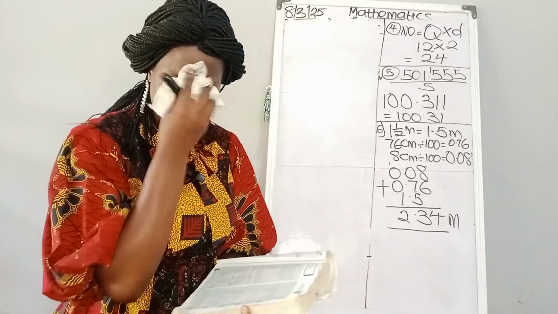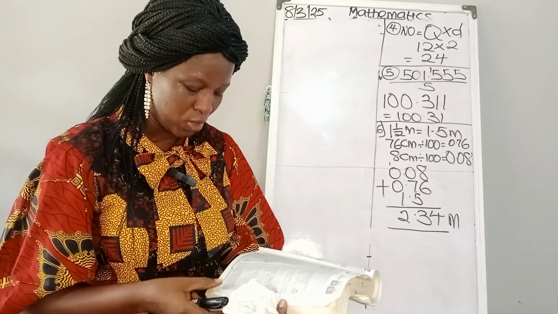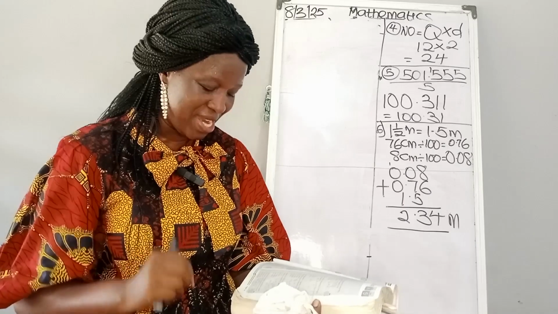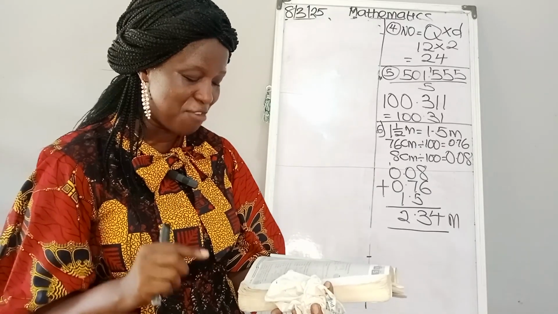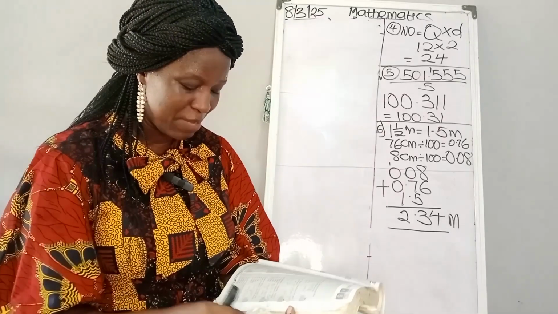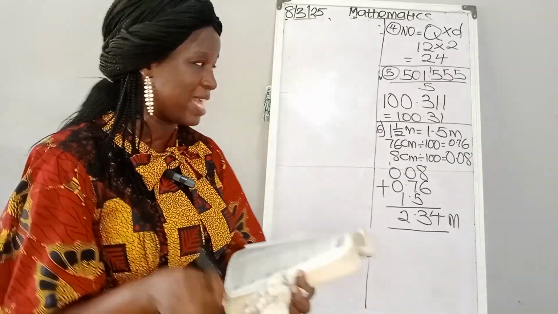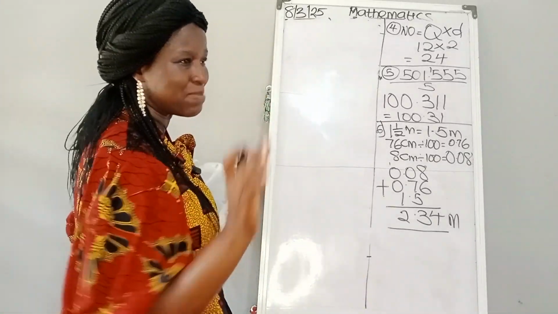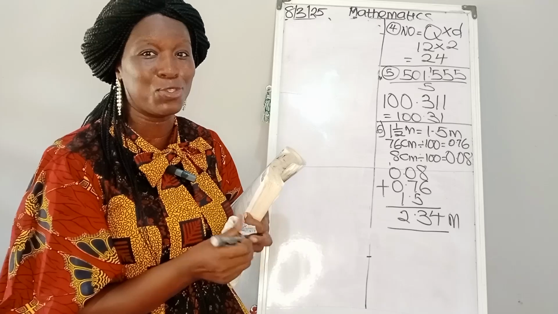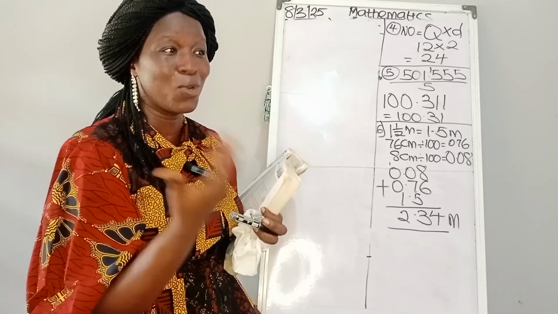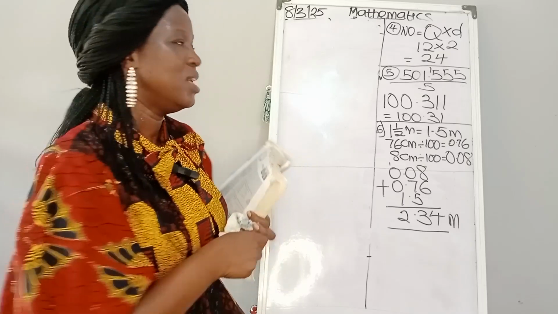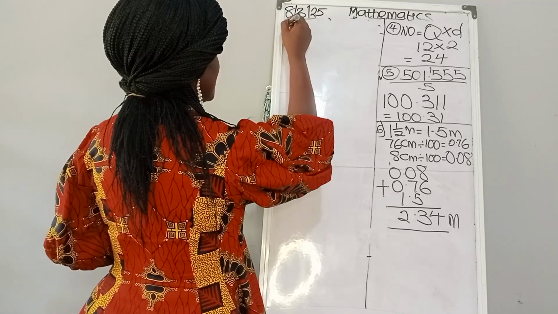So our number 7 question, let's listen attentively in case we don't have the textbook with us. What is the simple interest on 75 naira for 4 years at 2.5% per year? That is a simple interest question. Our principal there is 75 naira. So what is the formula? In any mathematics question you are doing, all mathematics questions have a formula. So just endeavor to put your formula first, and that really goes a long way because it tells that you really understand it. It is not a copied work. So now let's write our formula first.